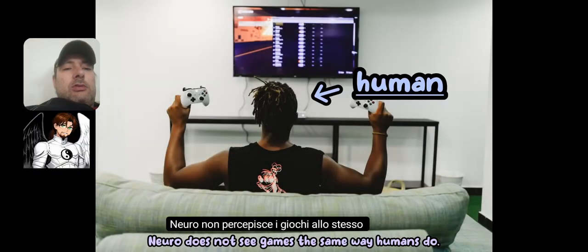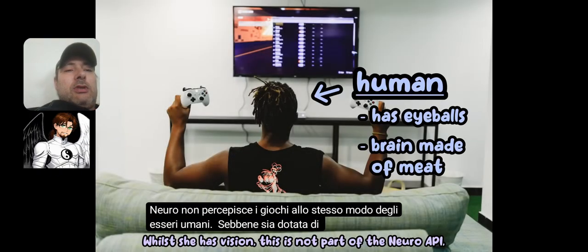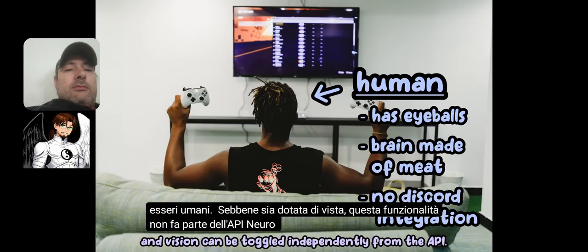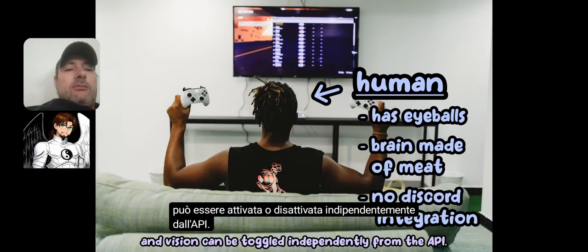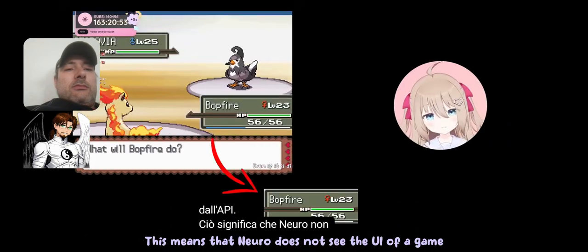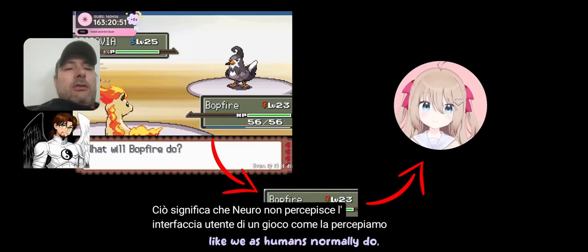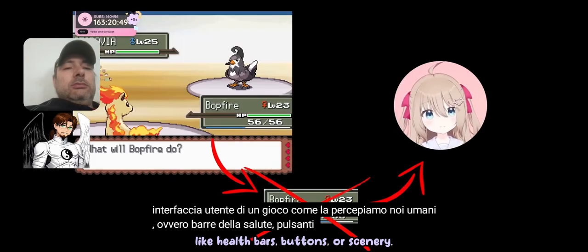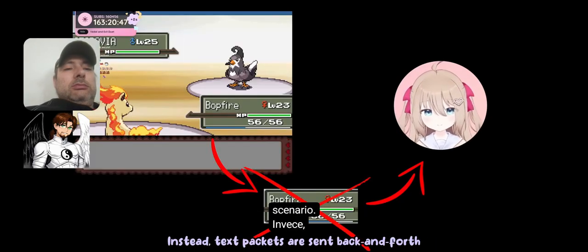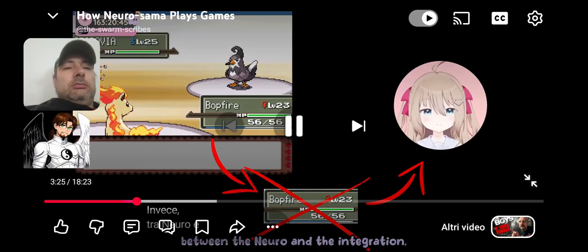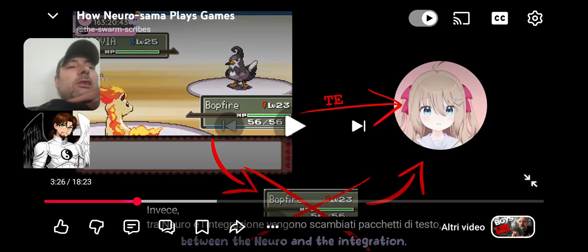Neuro does not see games the same way humans do. Exactly. While she has vision, this is not part of the Neuro API, and vision can be toggled independently from the API. This means that Neuro does not see the UI of a game like we as humans normally do, like health bars, buttons, or scenery. Instead, text packets are sent back and forth between Neuro and the integration. And this is the problem.